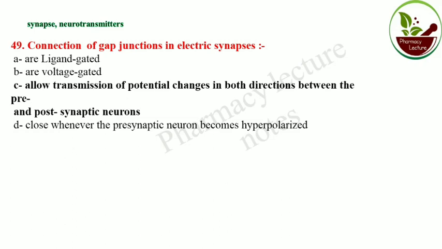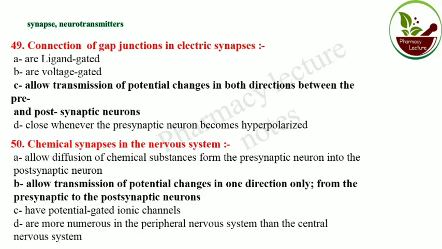Connection of gap junctions in electric synapses allows the transmission of potential changes in both directions between the pre and postsynaptic neuron. Chemical synapses in the nervous system allow the transmission of potential changes in one direction only, from the presynaptic to postsynaptic neuron.